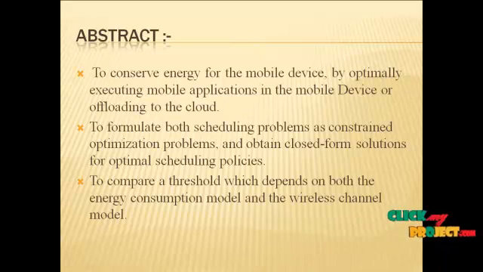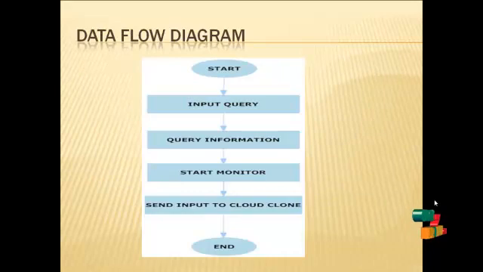Now let's see the data flow diagram of our project. This is the data flow diagram of our project. Here the user needs to select an input. It will be an image. After the user provides the input image, it is carried forward for further processing. Then the overall properties of the input image will be calculated.